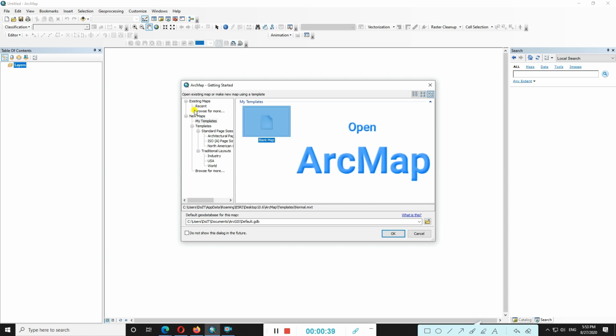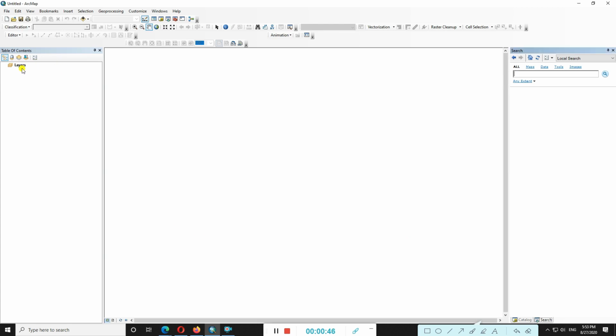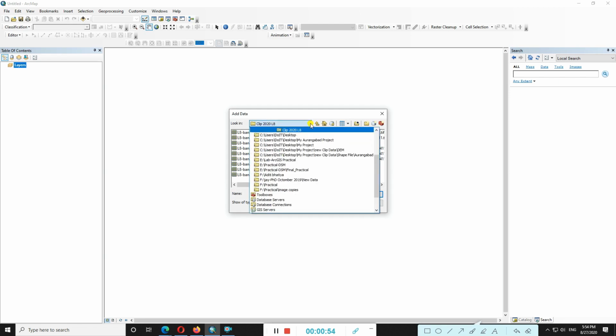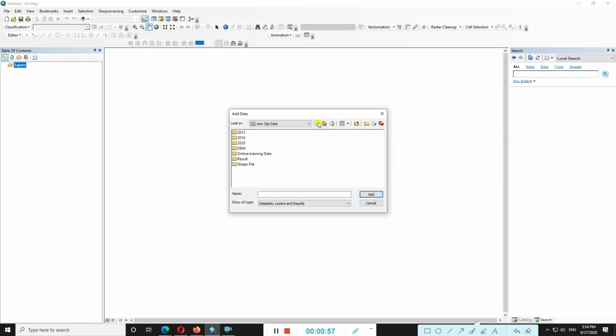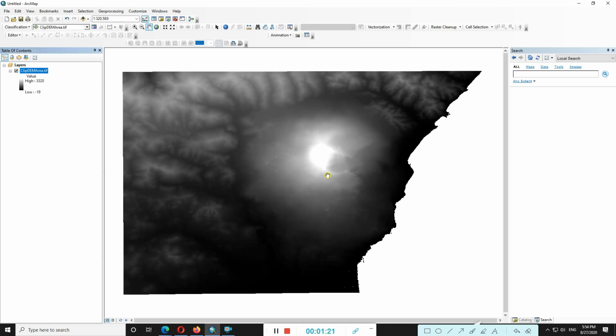So just click on the new layout view, my template, blank map. Okay, as your choice, you can also try to use your previous project. Just click on layers, add data, go to the particular directory. Most important, I clear that one thing we need is the DEM data. So DEM data is just exploring our hilly regions layer-wise. So just add here the DEM data. This is a DEM data.